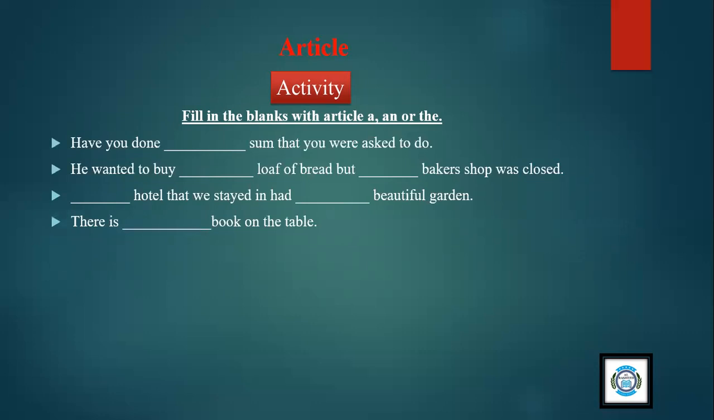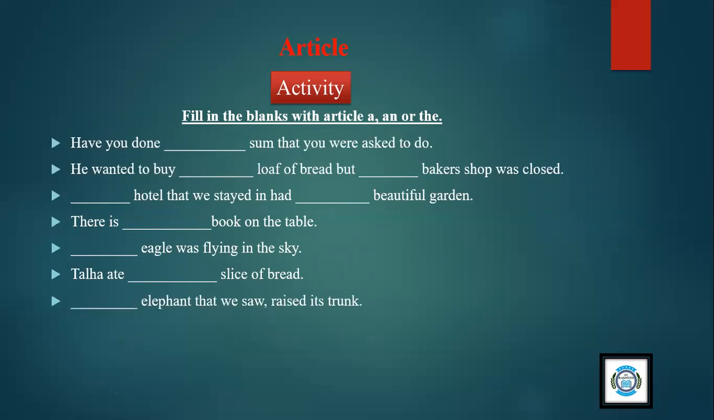There is dash book on the table. There is a book on the table. Dash eagle was flying in the sky. An eagle was flying in the sky. Talha ate dash slice of bread. Talha ate a slice of bread.